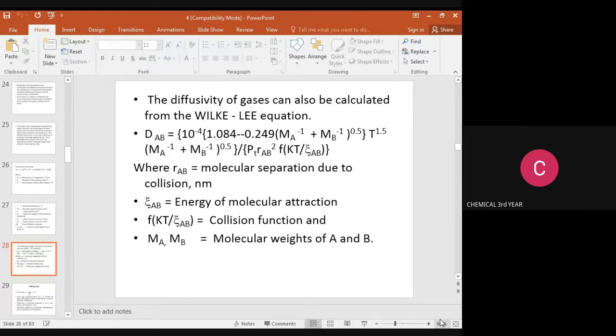Here RAB means the molecular separation due to collision, the unit is nanometer. Epsilon AB means energy of molecular attraction. Function of KT by epsilon AB means collision function. MA and MB mean molecular weights of component A and component B.